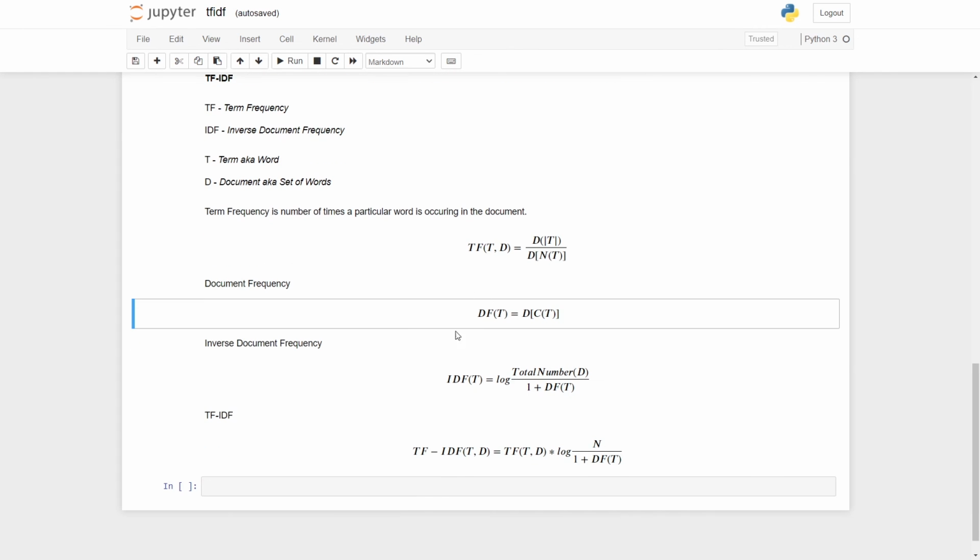Now we have to take the inverse document frequency. Why do we have to take it? Inverse document frequency gives me a better association.